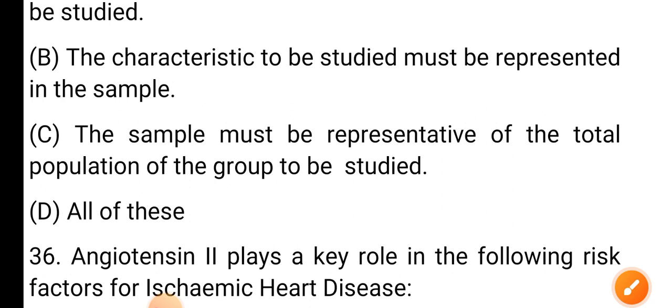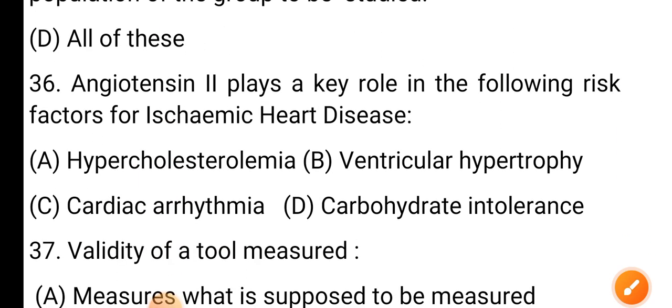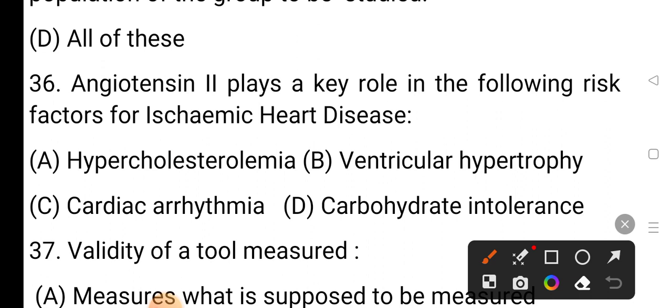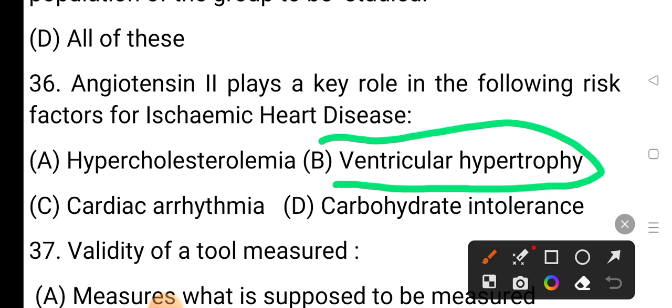Question number 36. Angiotensin 2 plays a key role in the following risk factors for ischemic heart disease. Option A is hypercholesterolemia, option B is ventricular hypertrophy, option C is cardiac arrhythmia, and option D is carbohydrate intolerance. The correct answer is option B, ventricular hypertrophy.